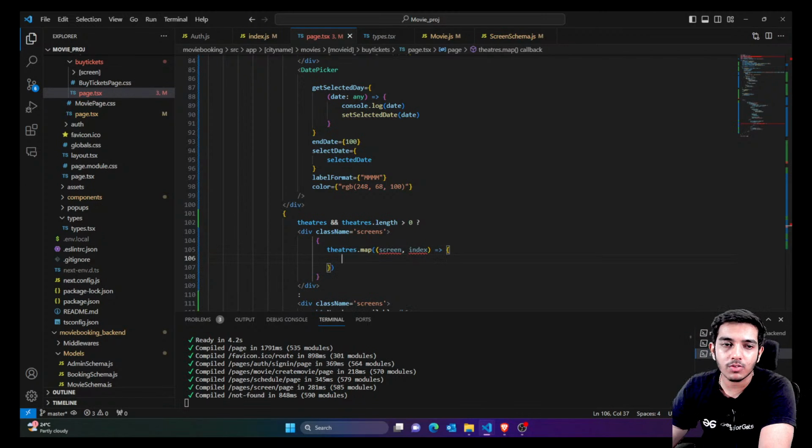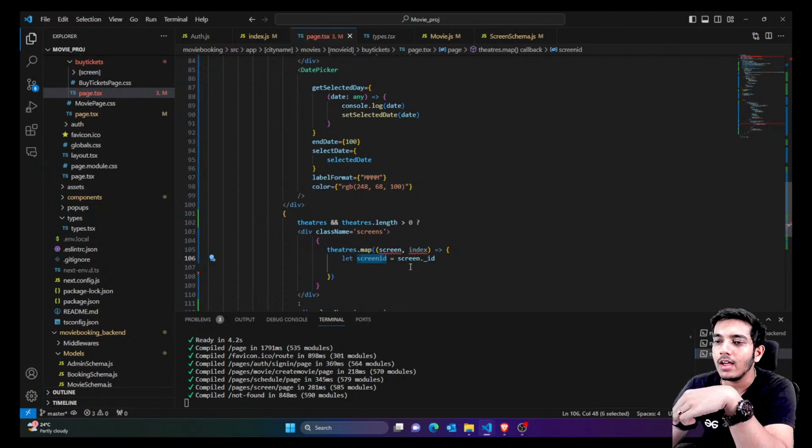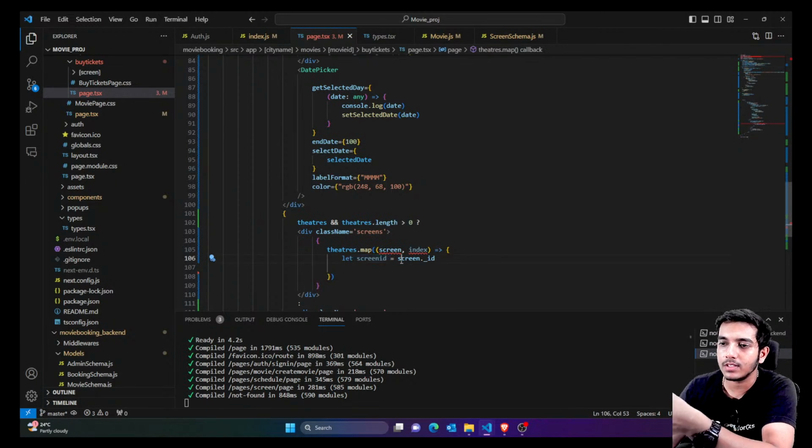So guys, first of all I'm just going to extract my screen ID from each screen, so that I can send it to the next page as a parameter. I can't send this as a parameter directly, I have to create it in a variable. This dot would actually make some issues. That's why I've created a variable here, and this is what I'm going to send to the next page. The rest everything is the same, that's what we did in the same UI.